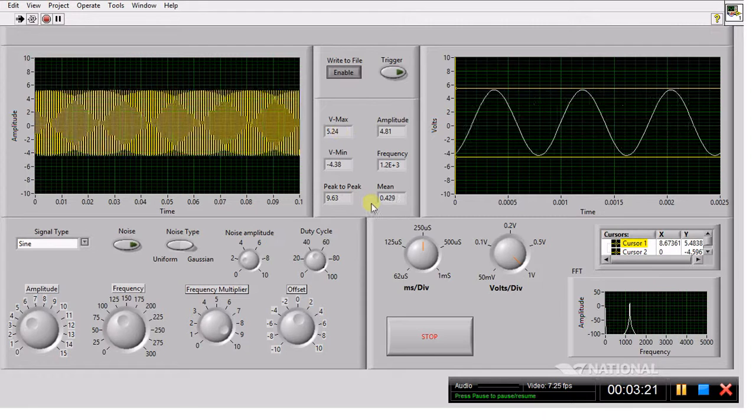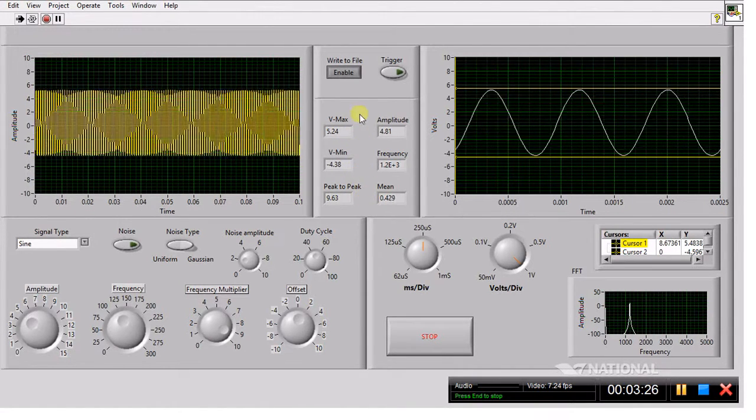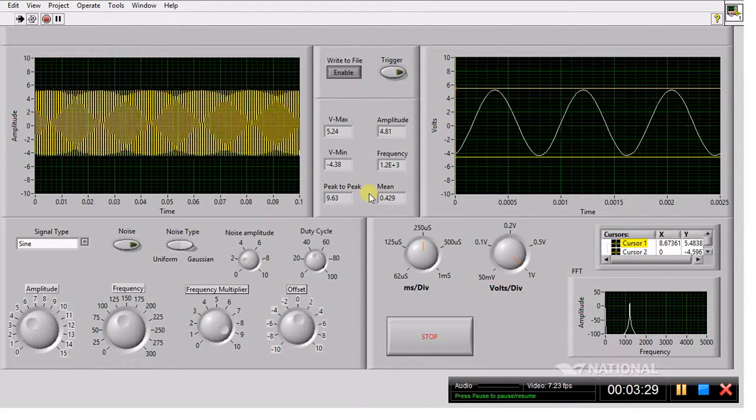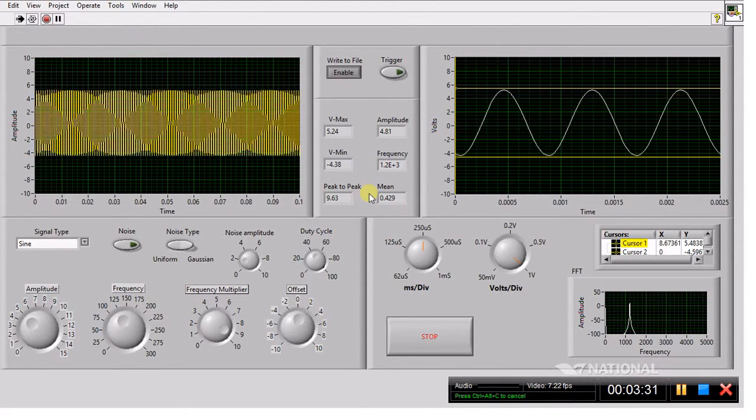Besides, I've got all these readouts that show me my Vmax, Vmin, my peak-to-peak, amplitude, frequency, and my mean. And I think that covers it.